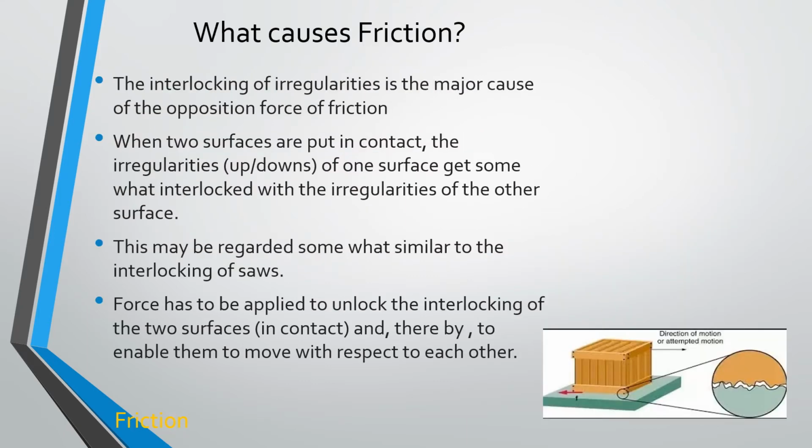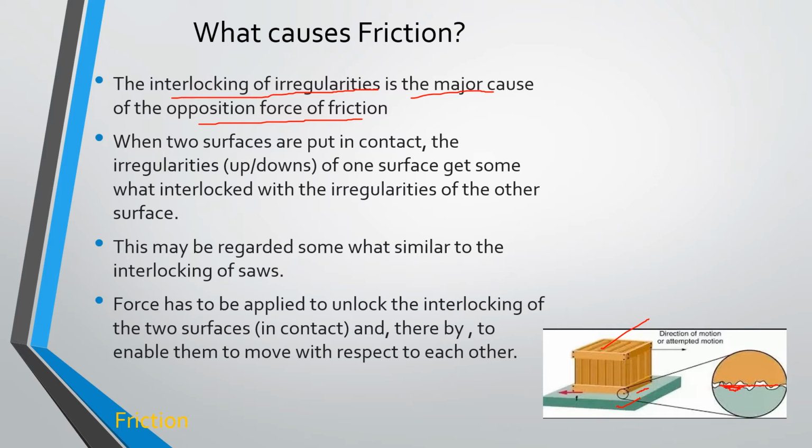Now, what causes friction? The main reason is the interlocking of irregularities, which is the major cause of the opposing force of friction. You can see we are considering the block and the surface. If you check the surface of the block, there are some irregularities on it. So definitely interlocking will happen with the surface. Since I said a rough surface, it definitely opposes motion. Because of the irregularities on the surface of the block and the floor, the frictional force will act in the opposite direction.